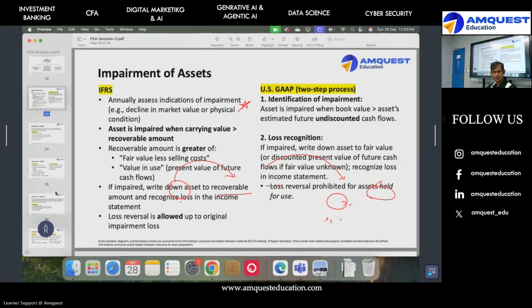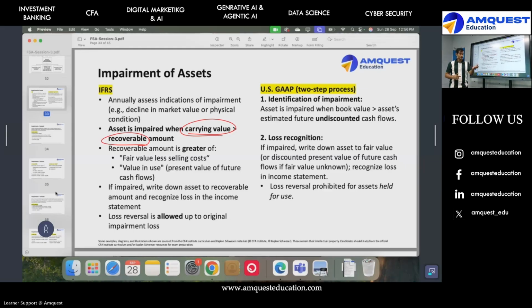So your job is to make sure that over the period of the asset, there is no impairment. Now, what is impairment? Impairment is basically a condition where the asset value in your books has suddenly gone above the recoverable value.